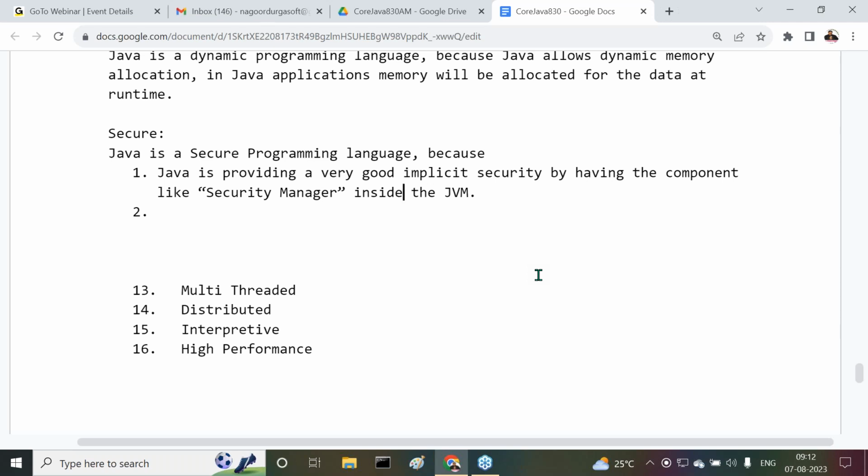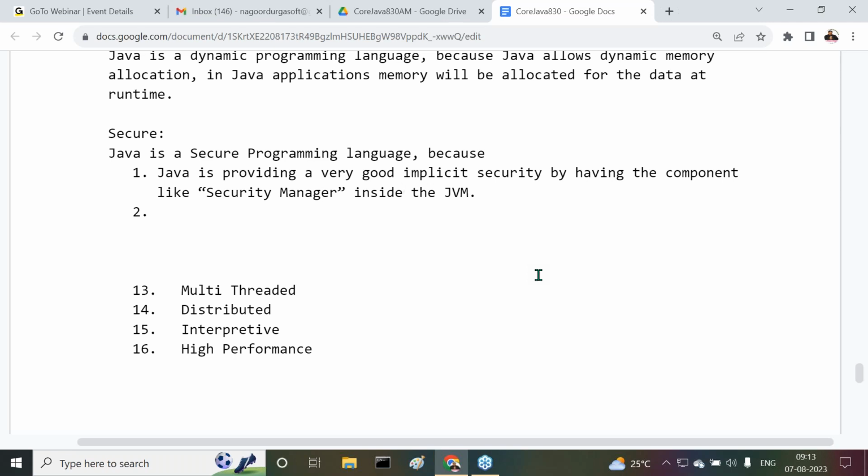What are these components inside the JVM? First one is class loader. Next one is interpreter, JIT compiler, just-in-time compiler, garbage collector. Next one is security manager. This security manager inside the JVM is providing implicit security for our Java applications.